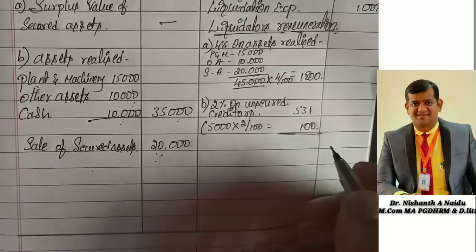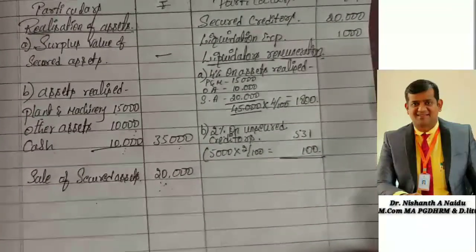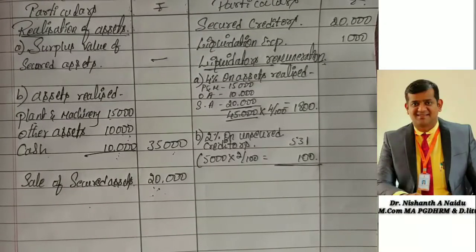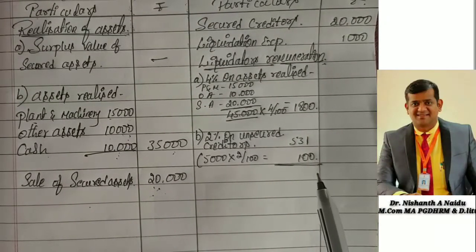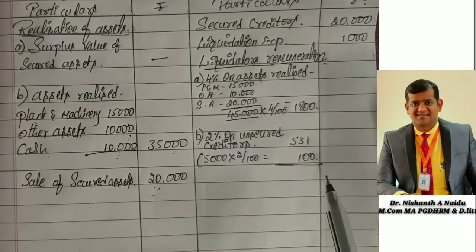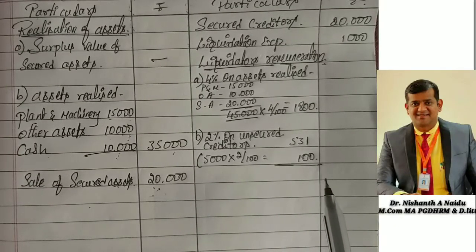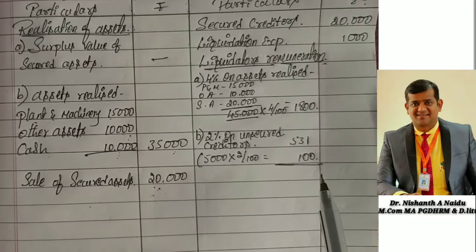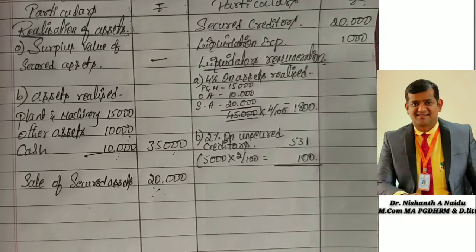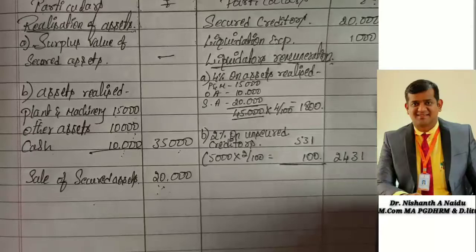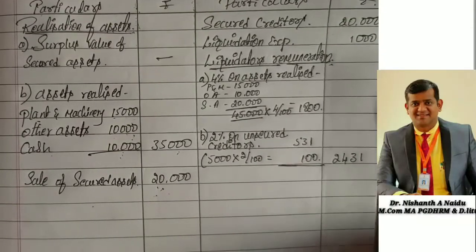Now total it: 1,800 plus 531 plus 100. How much are we going to get? 2,431 rupees. Okay, so we are done with this.